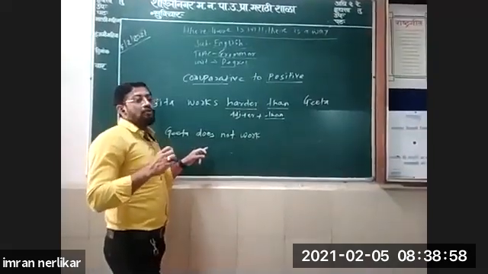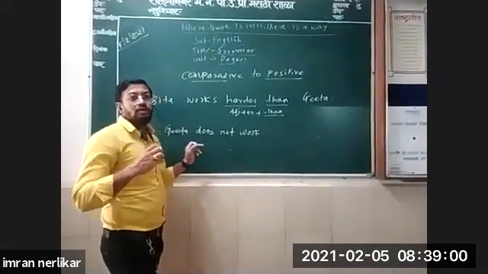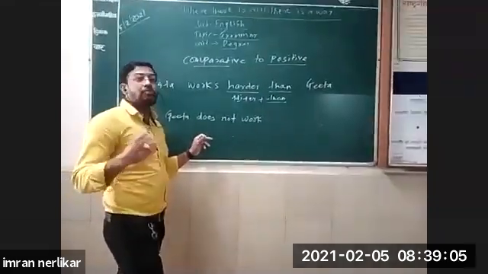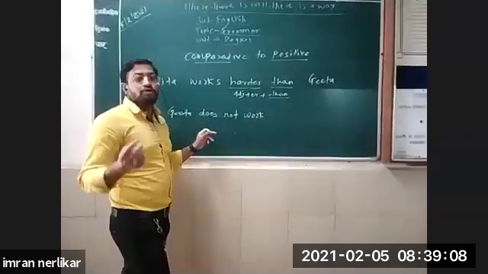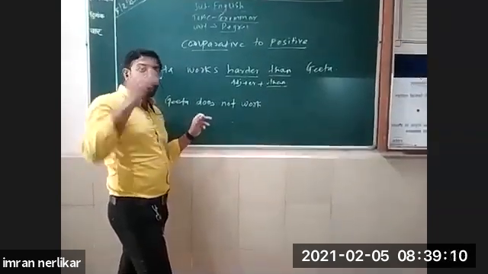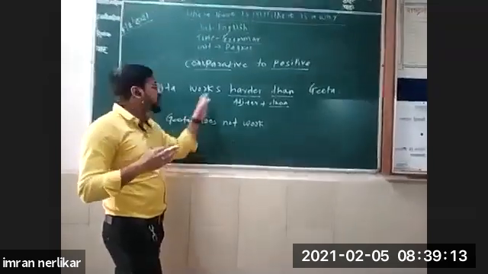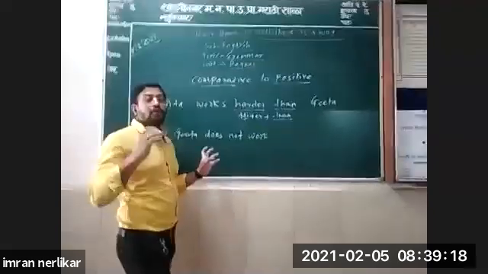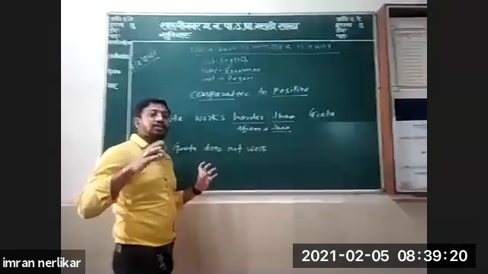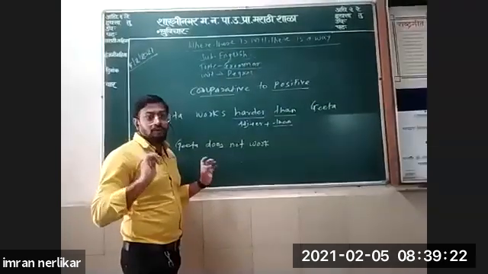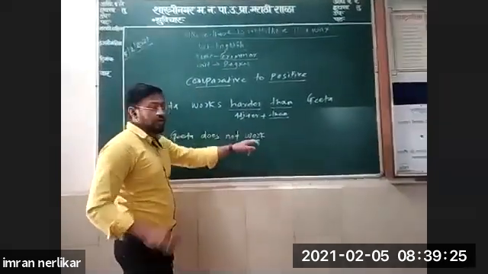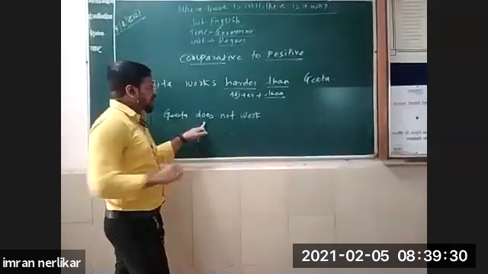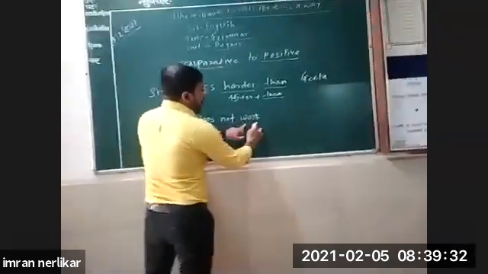Because I have used does before not, you have to take a helping verb. For example, I am not going to school and I not going to school. Which one is right? I am not going to school. Before not, always you have to use a helping verb. Any helping verb which is given in the sentence, you have to use that, or you have to use do, does, did, the dummy operator. You can't write not as it is without any helping verb. So Geeta not work is wrong. Geeta does not work. Because it is work, we have taken does.